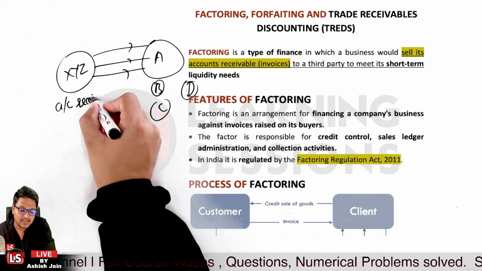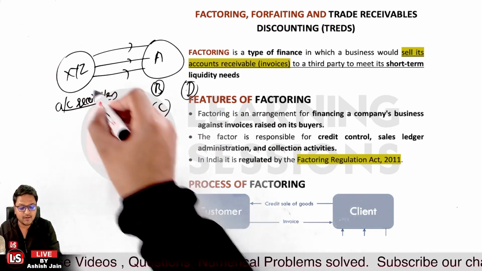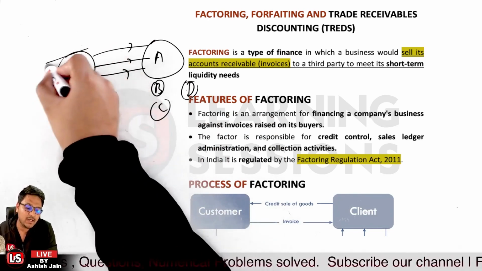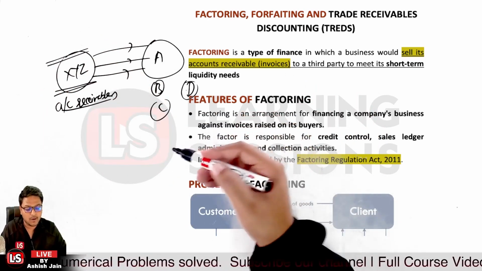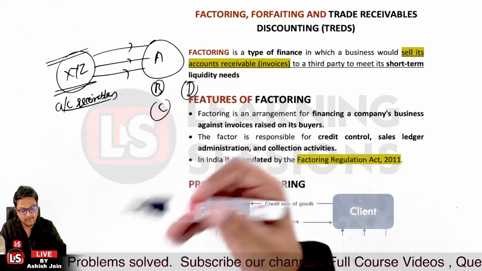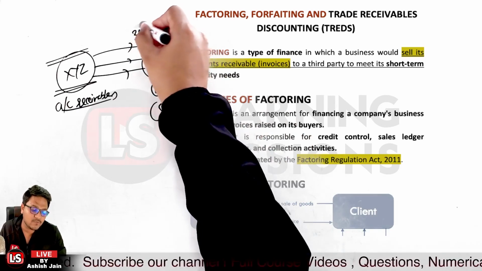Now account receivables is an amount which is yet to be received by XYZ. Let's say XYZ is in a tight liquidity condition and requires funds, but right now the amount is due, and XYZ will be receiving the amount after a period of 3 months. So credit is given for a period of 3 months.